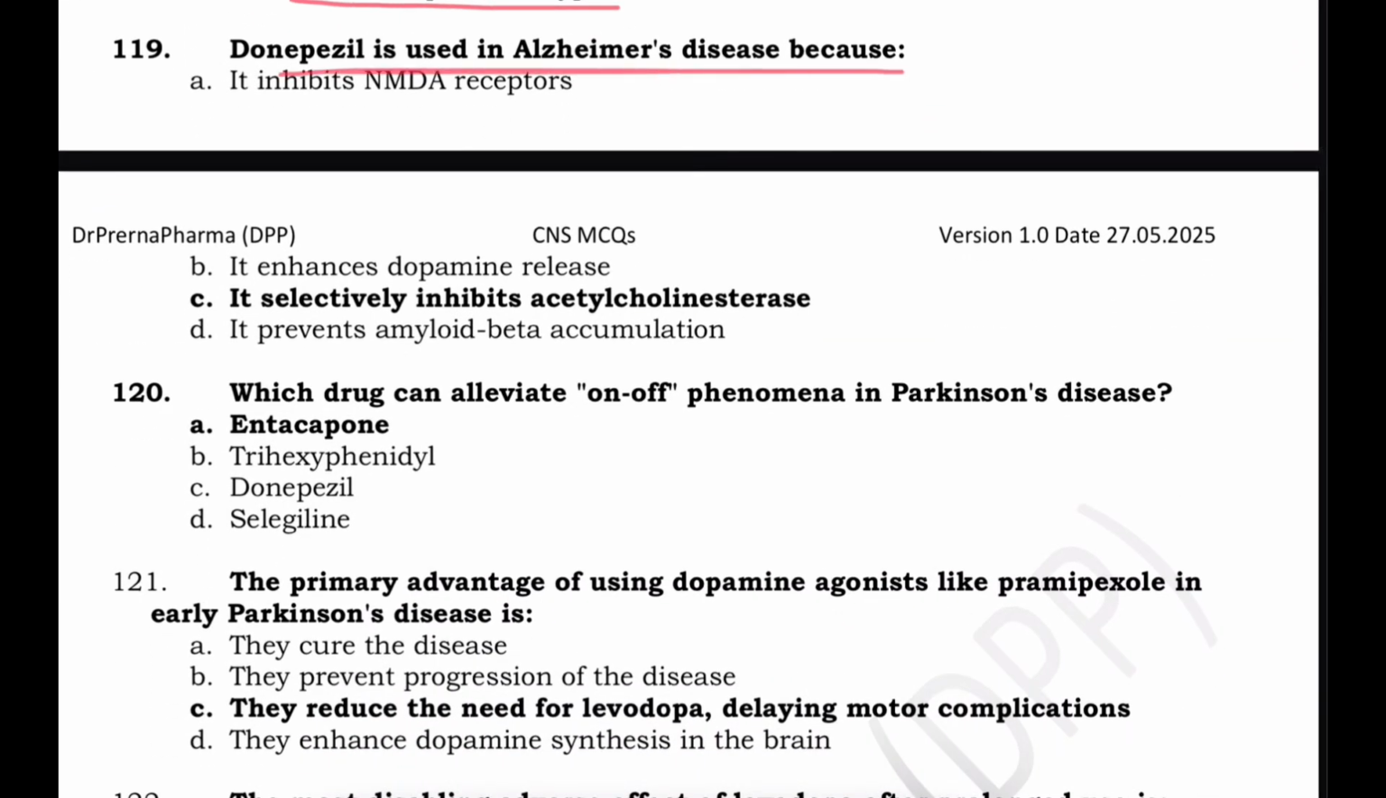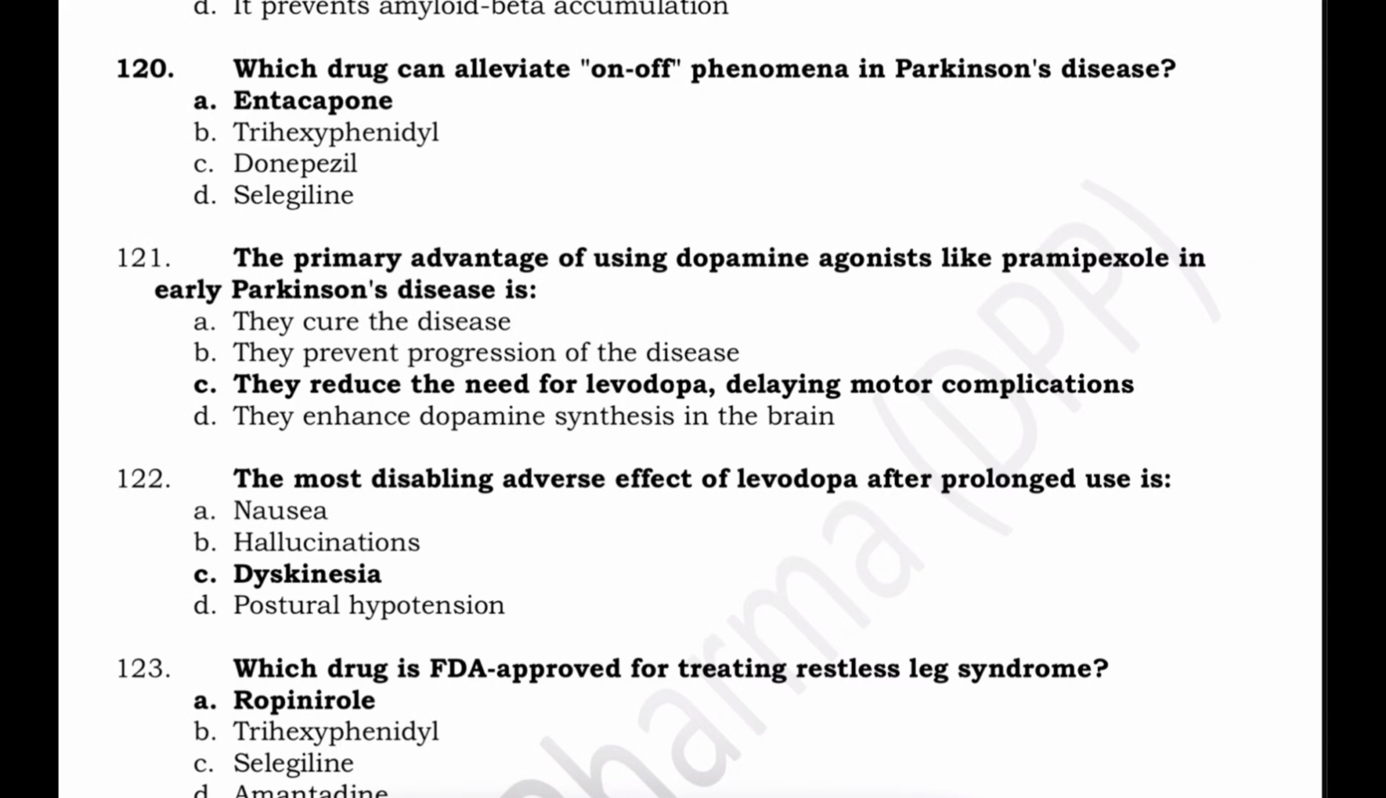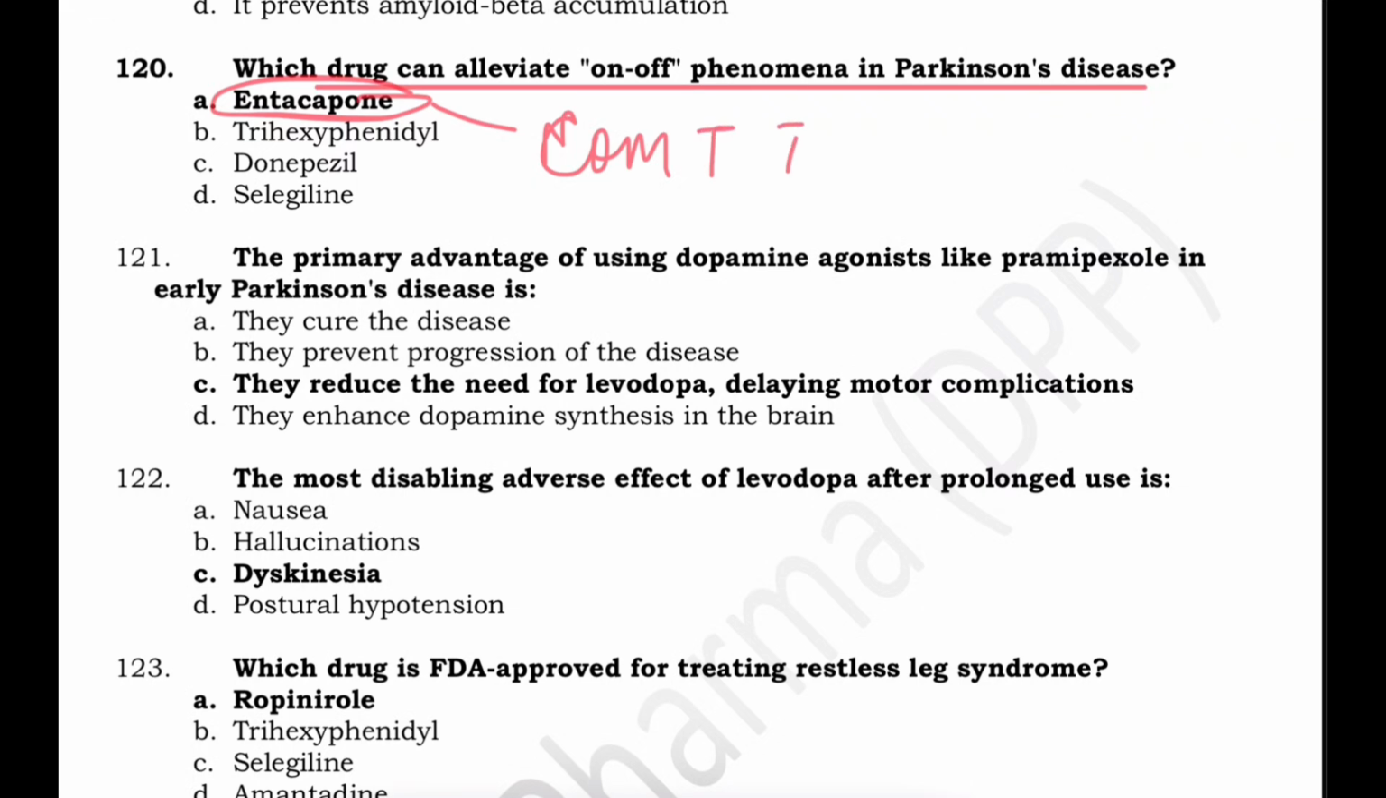Donepezil is used in Alzheimer's disease because donepezil is an anticholinesterase. So its activity, it selectively inhibits acetylcholine esterase. Which drug can alleviate the on-off phenomenon in Parkinson's? The on-off phenomenon in Parkinson's can be alleviated by entacapone, which is a COMT inhibitor, and this COMT inhibitor extends the half-life of levodopa, so it smoothens out the fluctuations known as the on-off phenomenon.